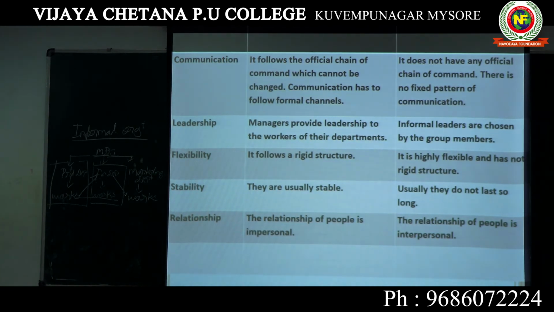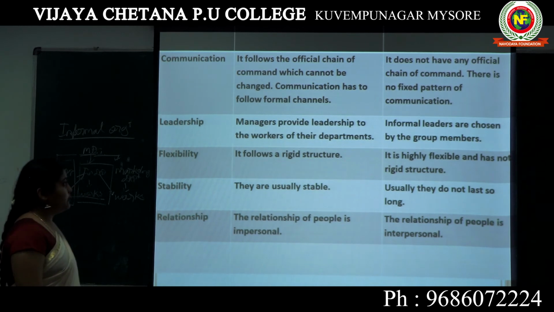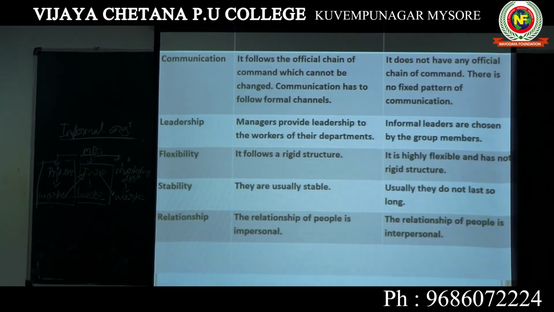Again, communication. The next one is communication. In a formal organization, it flows through the official chain of command, which cannot be changed. Communication has to follow formal channels. How the communication has to be made will be clearly defined in the formal organization. But the informal organization does not have any official chain of command, so there is no fixed pattern of communication.